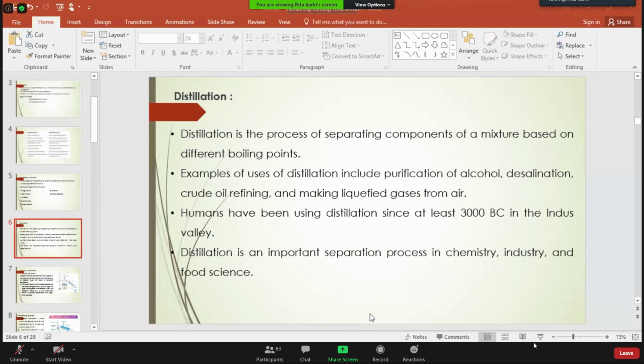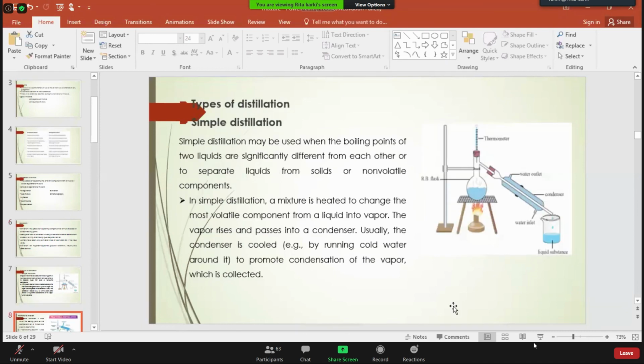There are basically 4 different distillation processes that are utilized in our daily life. In all of these sectors, 4 different distillation processes are utilized. That is steam distillation, simple distillation, fractional distillation, and vacuum distillation. Can you memorize these names? Steam distillation, vacuum distillation, simple distillation, and fractional distillation. But here we will be studying only 2 types of distillation process, that is simple distillation and fractional distillation.